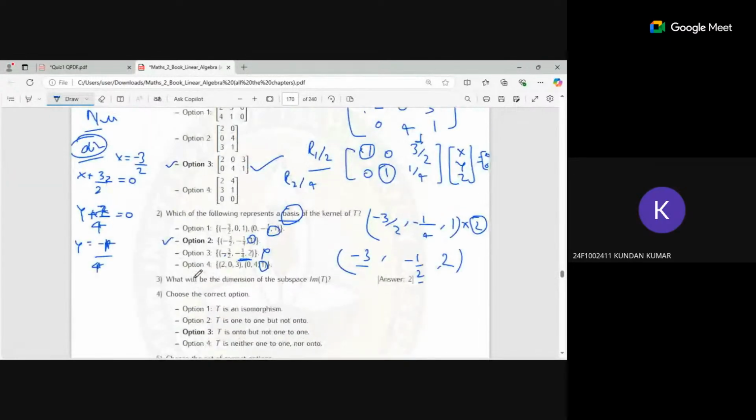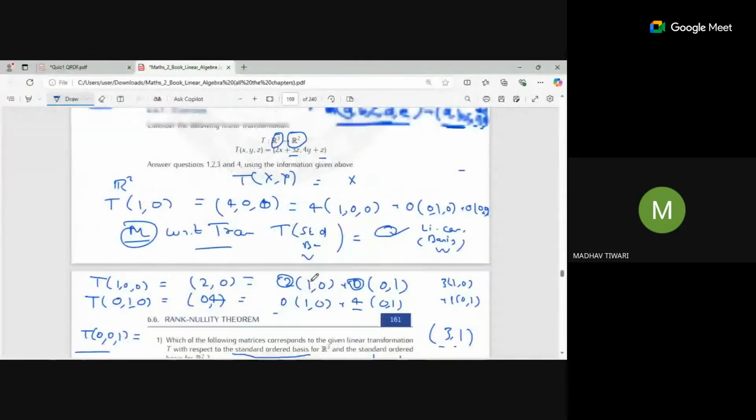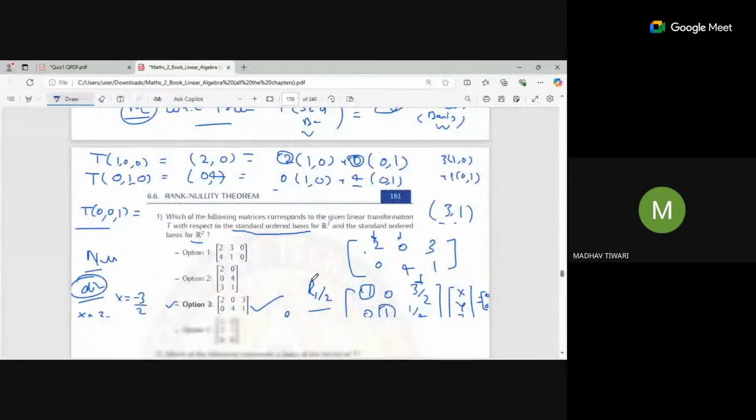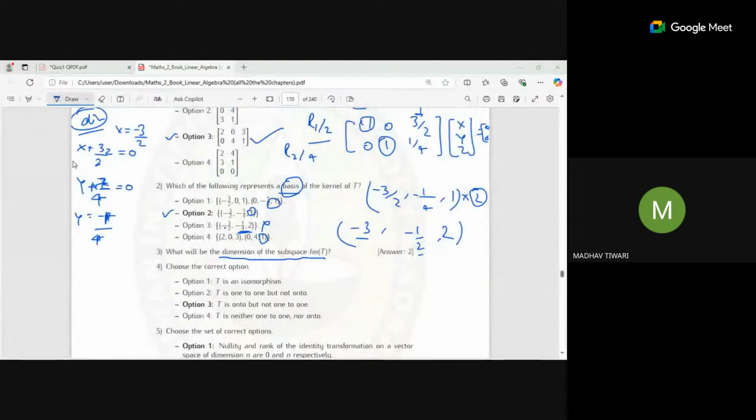It is asking for the dimension of the subspace of the image of T. So what is the image of T's dimension? You can see directly what the rank of this matrix is. It has two pivot elements, so the rank, not dimension, rank will be 2. So the answer is 2 directly.